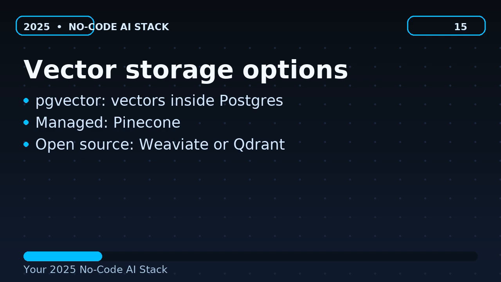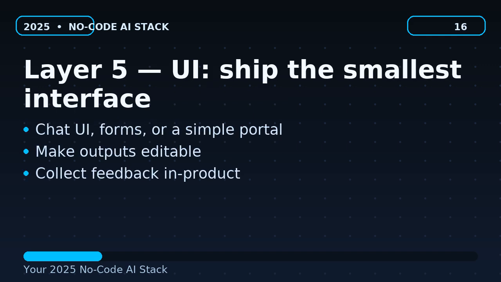Vector storage options, on-screen bullets: pgvector, vectors inside Postgres. Managed, Pinecone. Open source, Weaviate or Qdrant. Voiceover: For vector storage, you have options. pgvector adds vector similarity search to Postgres, while Pinecone is a managed vector database, and Weaviate and Qdrant are popular open-source vector databases.